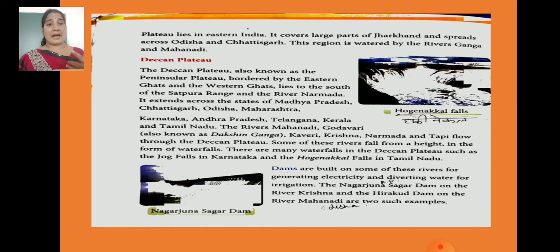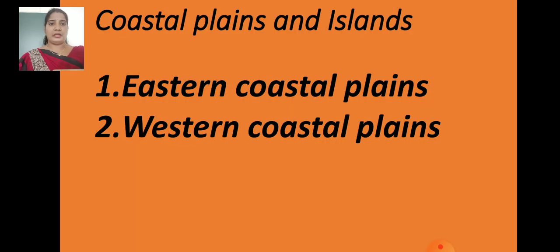Okay, so these are the example two dams which are built in the Deccan Plateau. You should know, children. Now let's see the coastal plains and islands. See, children, again you have to study like this only. Coastal plain, if we are talking about coastal plain, it is again divided into two parts, eastern coastal plain and western coastal plain.